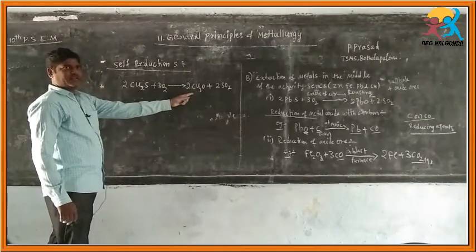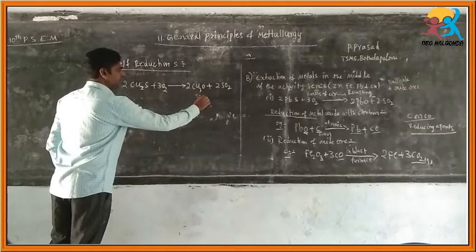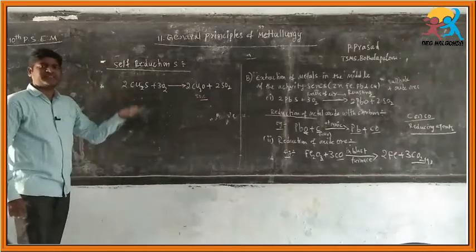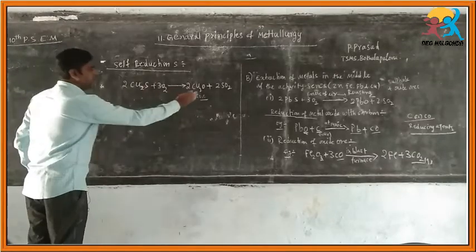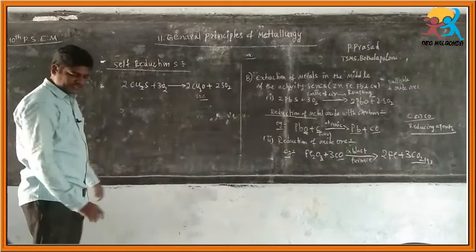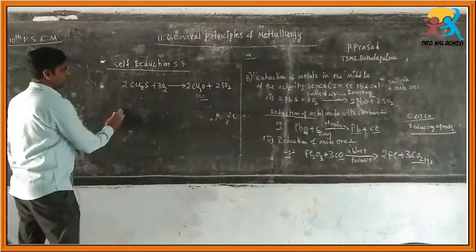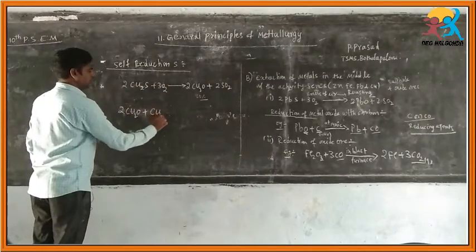Now 50% of the oxide formed in the reaction self reduces. It again reacts with the copper sulfide. That means 2Cu2O plus Cu2S.